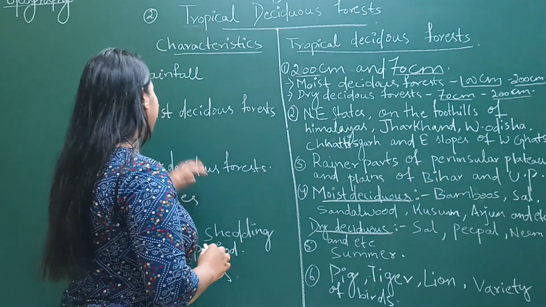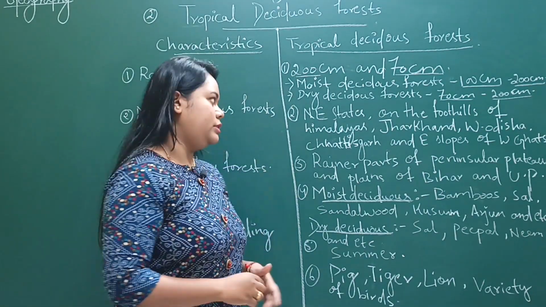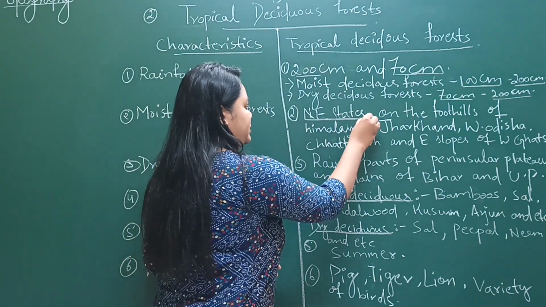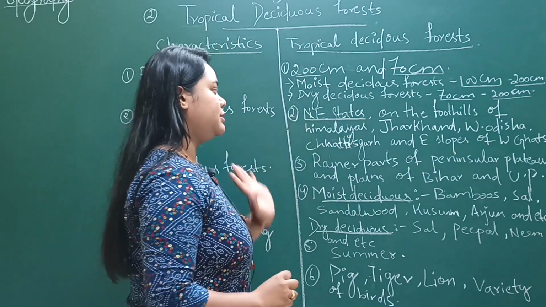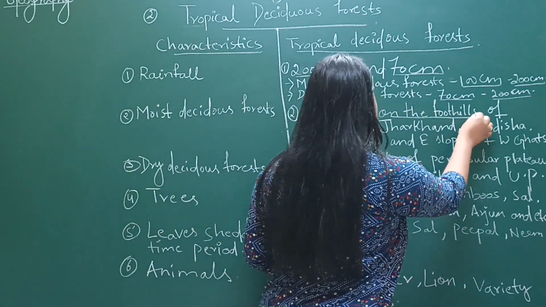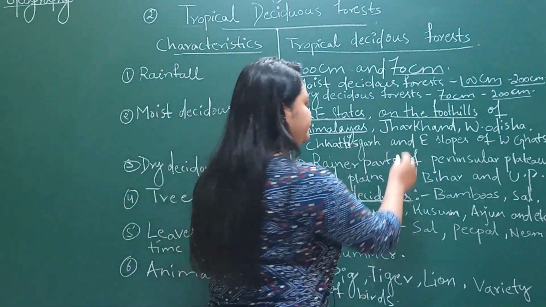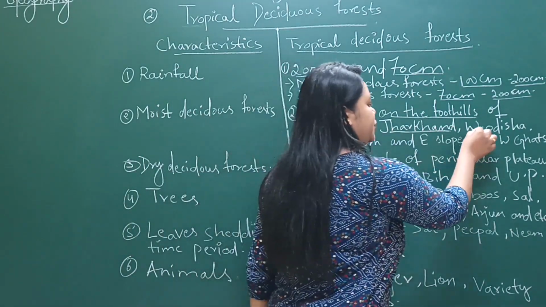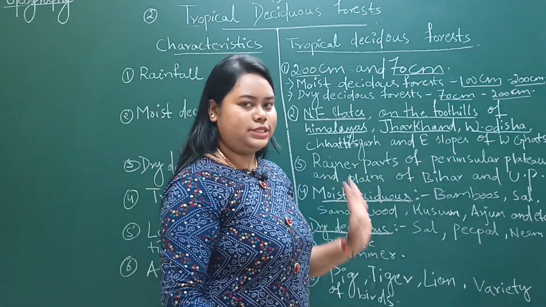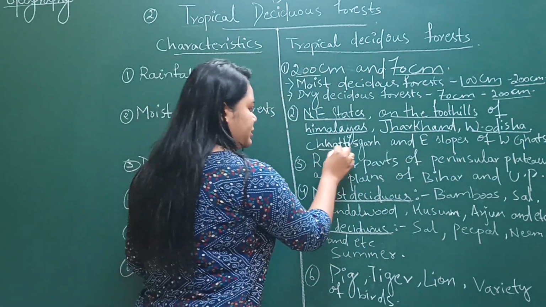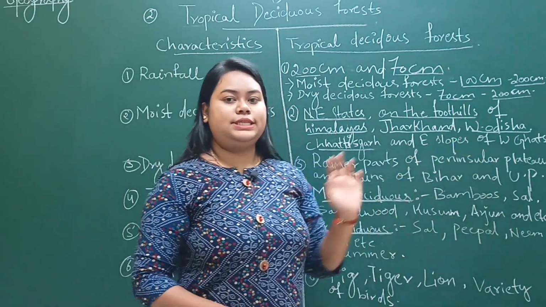Number 2, moist deciduous forest lies in our country in the northeast states, on the foothills of the Himalayas, in Jharkhand, in western Odisha, in Chhattisgarh and on the eastern slopes of the Western Ghats.